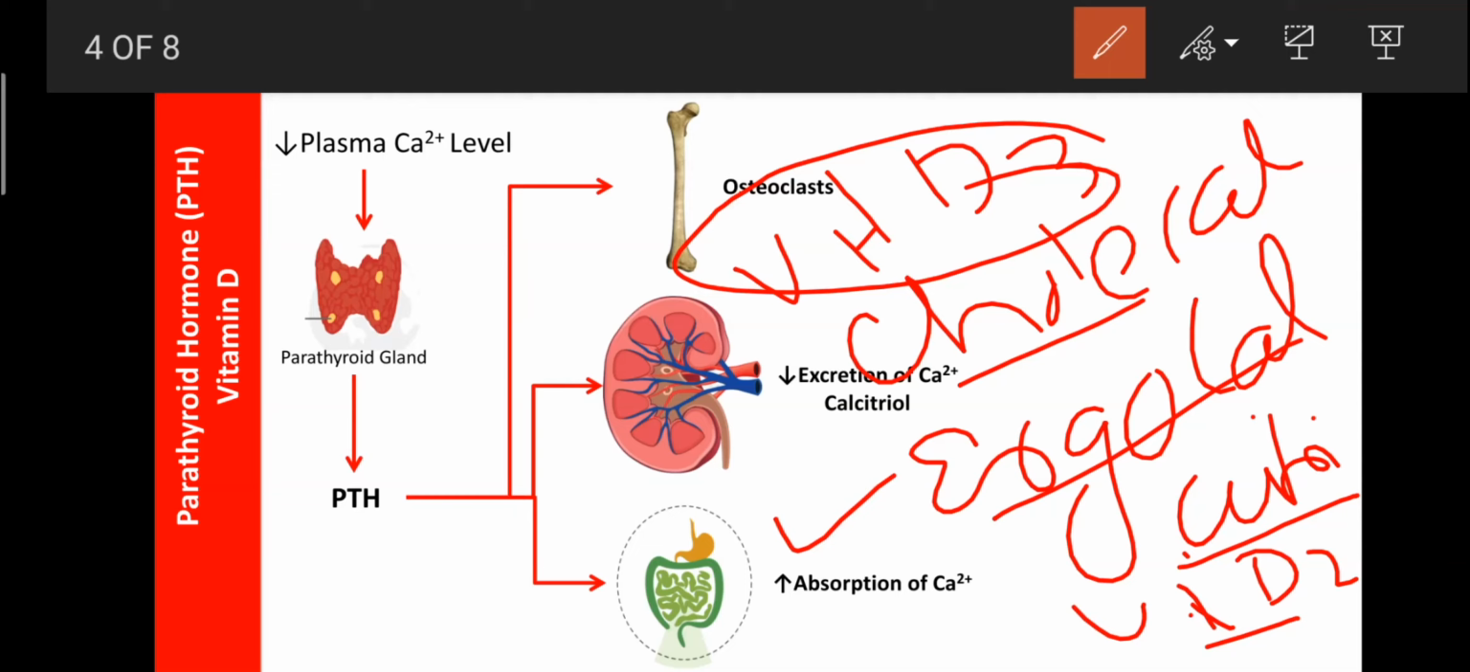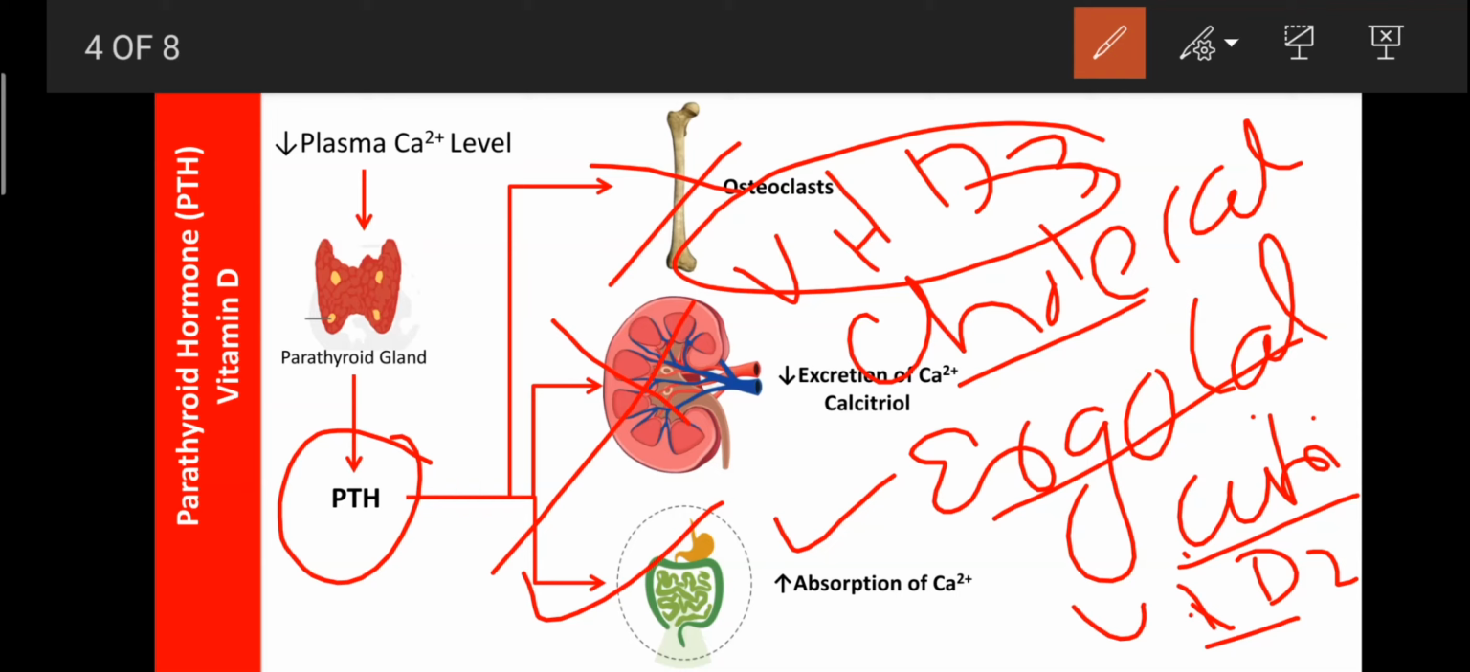Like that, PTH and vitamin D can enhance the calcium level in the body or plasma by causing the release of calcium from the bones by stimulating the osteoclasts, or by inhibiting the excretion of calcium from the kidney through the urine. And second, they enhance the absorption of calcium from the GIT, directly by vitamin D and indirectly by PTH. PTH can enhance the synthesis of vitamin D by enhancing the release of calcitriol. It means the kidney is also involved in the regulation of plasma calcium.